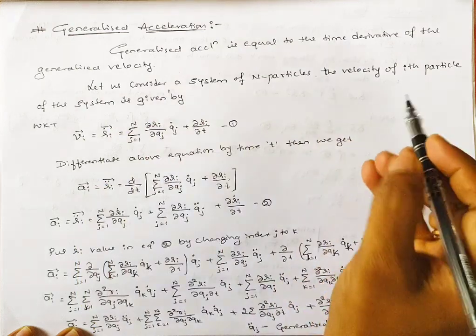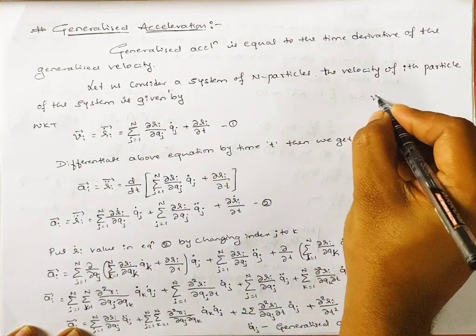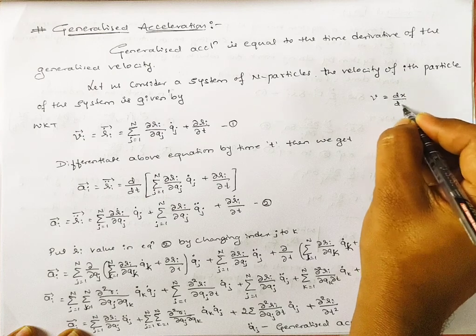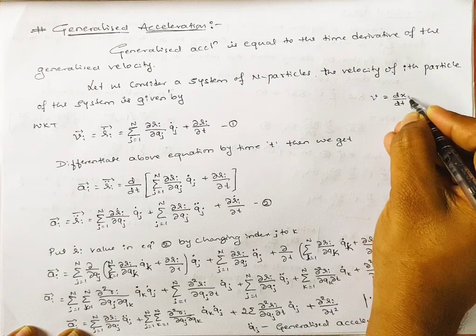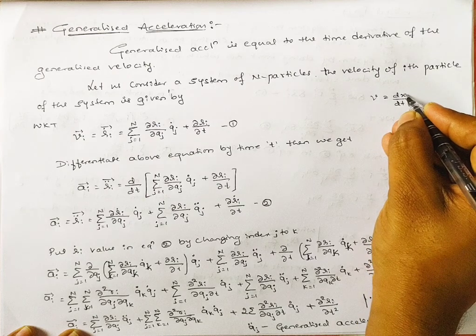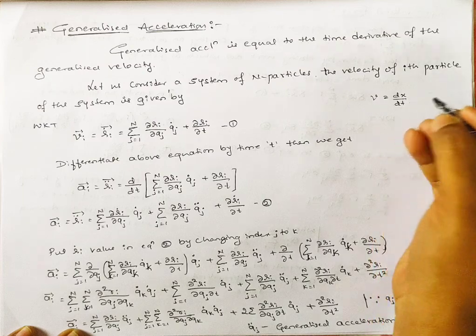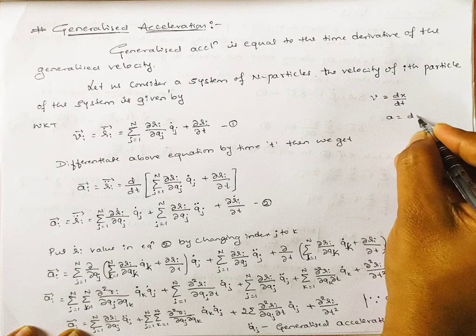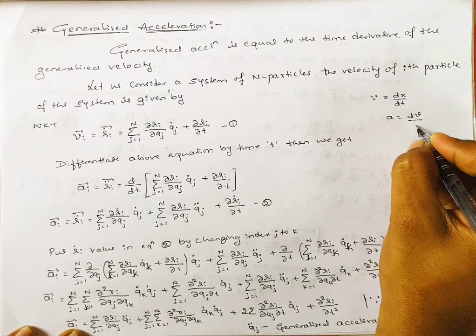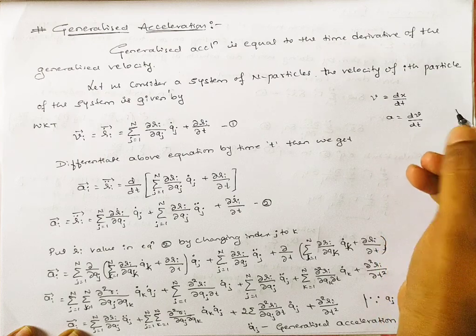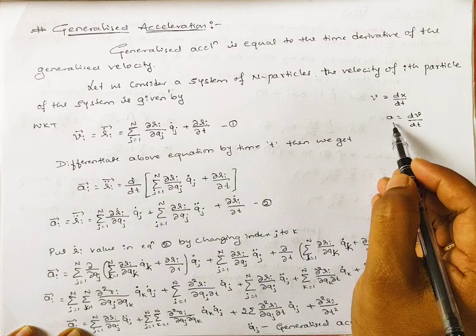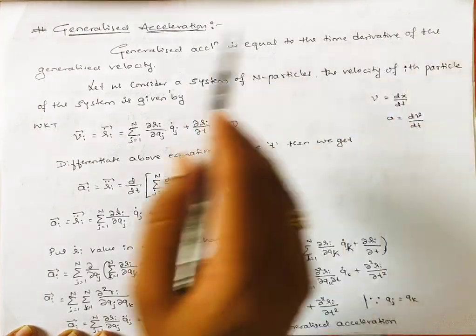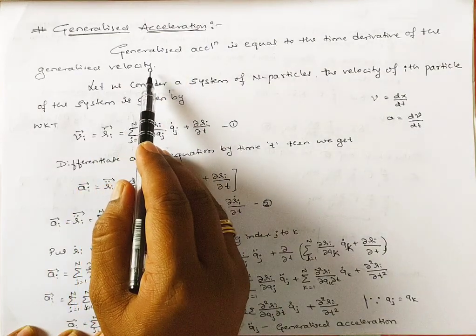In general we are going to represent it this way. Velocity is nothing but dx divided by dt, where x is some displacement, meaning the rate of change of displacement with respect to time. Similarly, acceleration is nothing but the rate of change of velocity with respect to time. So generalized acceleration is equal to the time derivative of the generalized velocity.